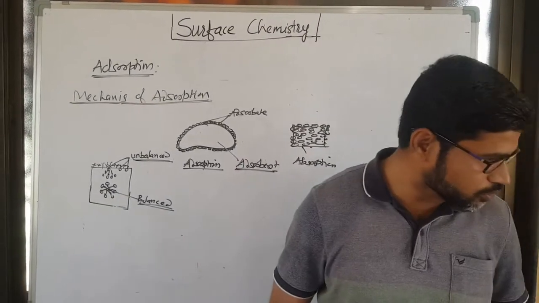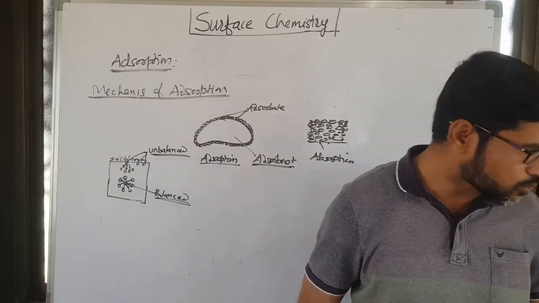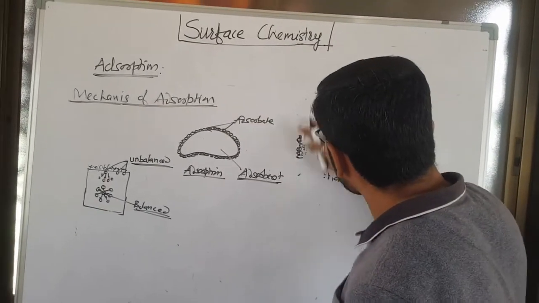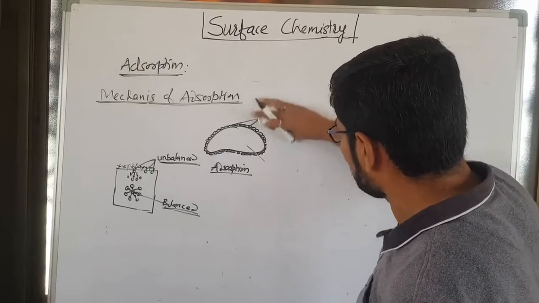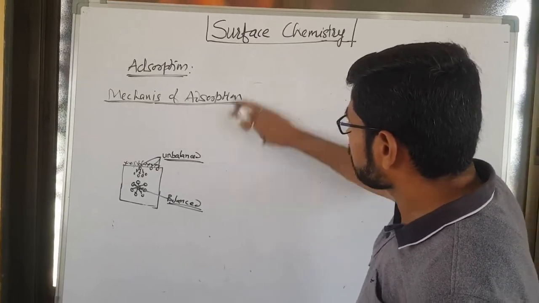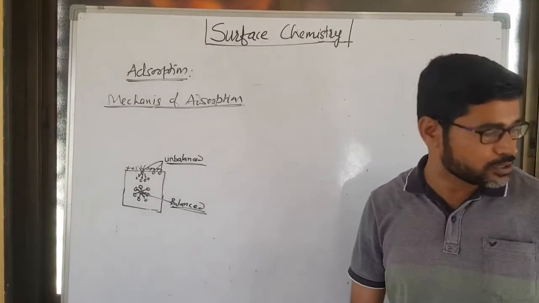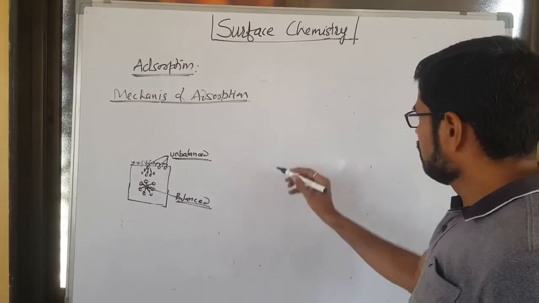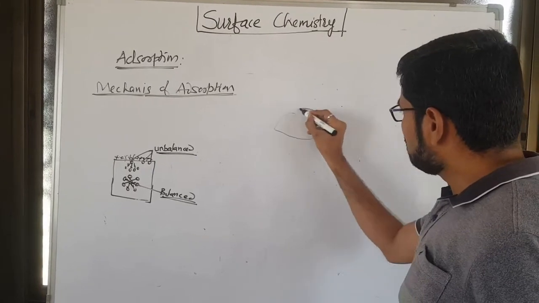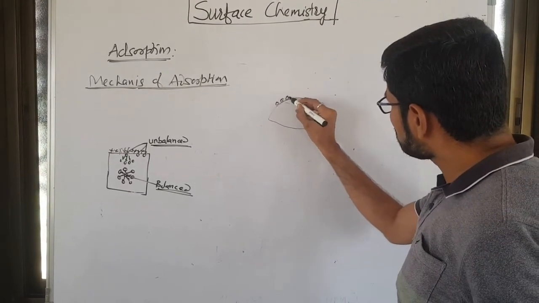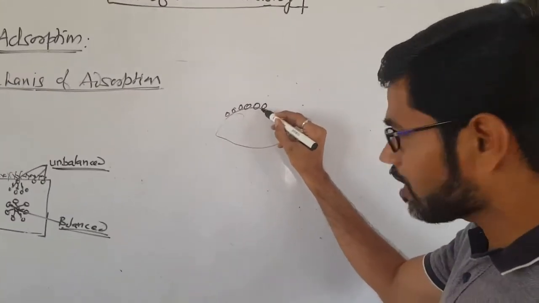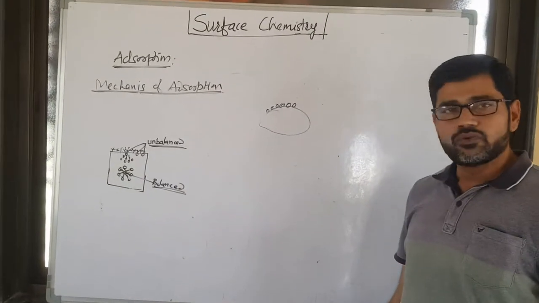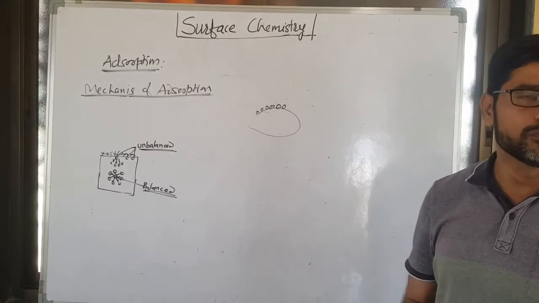So what is physical adsorption? Adsorption in which adsorbate molecules get adsorbed on the surface of adsorbent by weak van der Waals forces, meaning weak physical forces. You know what van der Waals forces are? What types of van der Waals forces are there?